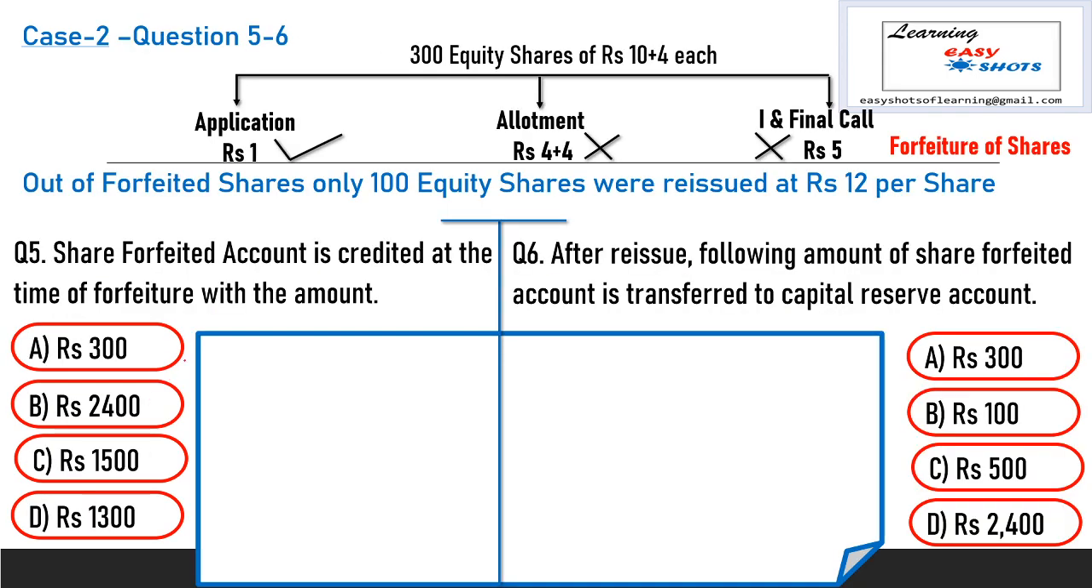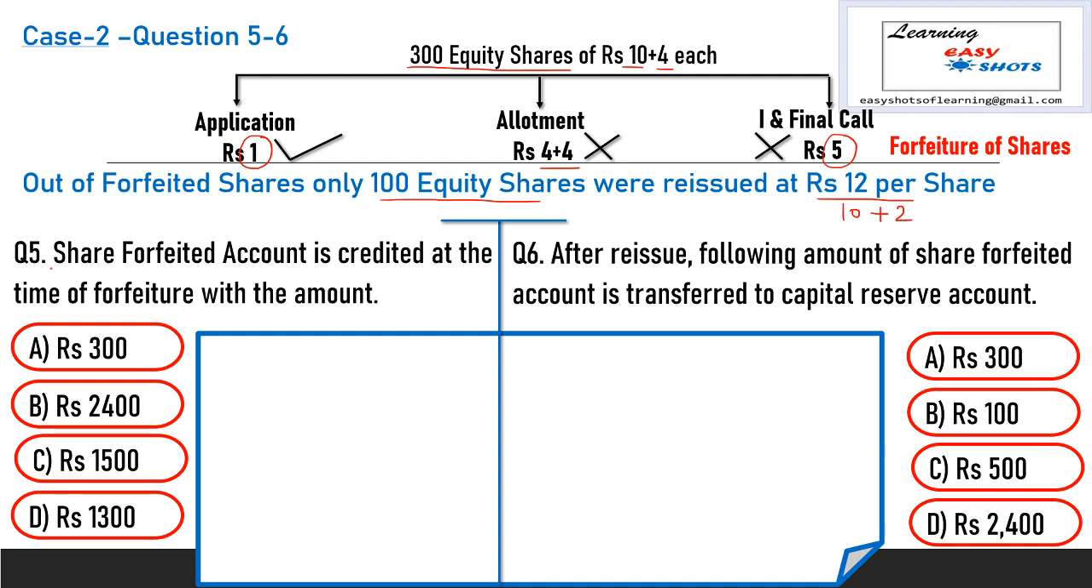Our next is case number 2, and questions number 5 and 6 are related to this case. Here a shareholder holding 300 equity shares of rupees 10 each, with 4 as the premium amount, only paid the application money of rupees 1. He did not pay allotment, including premium, of rupees 4 plus 4, and the final call of rupees 5 per share. After giving a notice of a particular time duration, his shares were forfeited by the company, and out of these 300 shares, 100 shares are reissued by the company at rupees 12 per share. It means 10 rupees is the face value and 2 rupees is the premium amount.